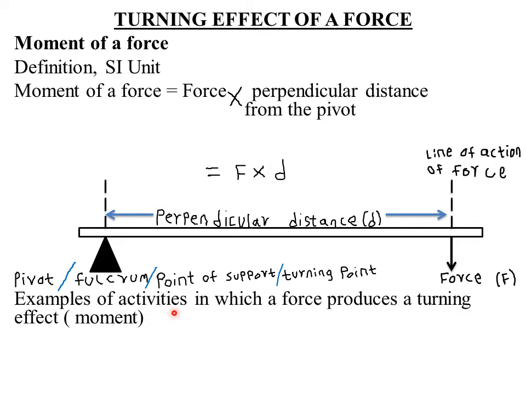So it is easier to open or close a door with the handle, that is the place where you hold while you are closing or opening the door, far from the hinges. So remember, the hinges in this case are the turning points. That is actually where the door turns, either as it closes or it's open. So the hinges in that case represent the pivot, or what we are calling the fulcrum, or the point of support, or the turning point.